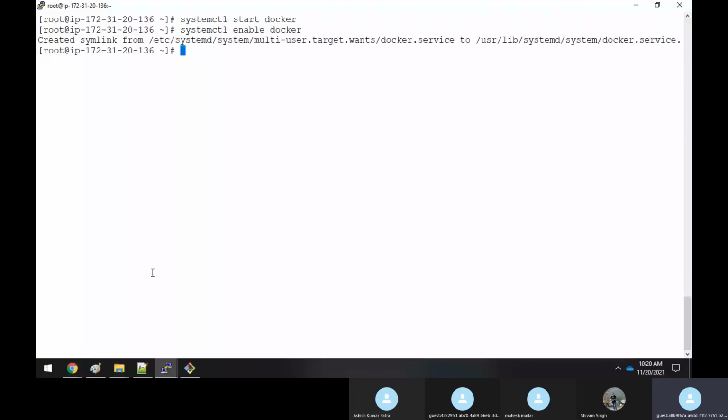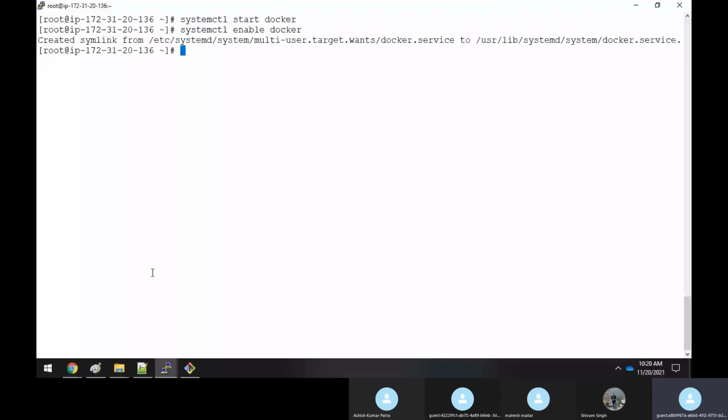Now we have installed all the Docker packages, started the service and enabled the service. Now we have all these four machines with us. Now I have to initialize the swarm. It means that any one node, I have to consider as a master node. How will you make a node a master node? Wherever you run this command, docker swarm init, that machine will become a master.